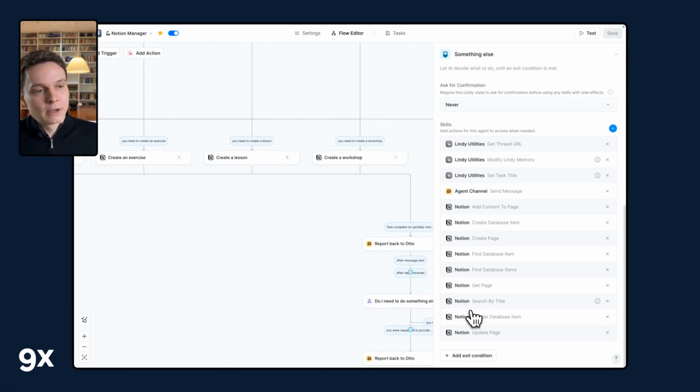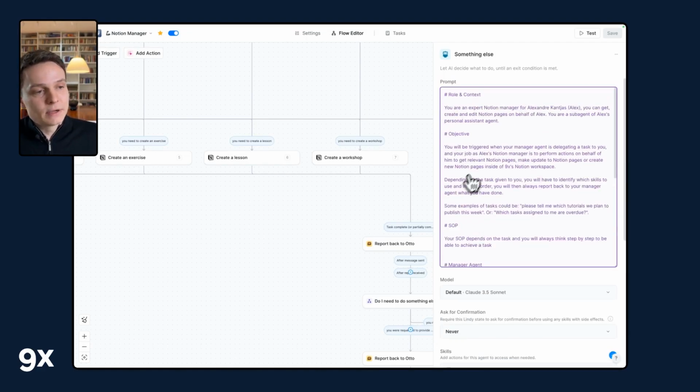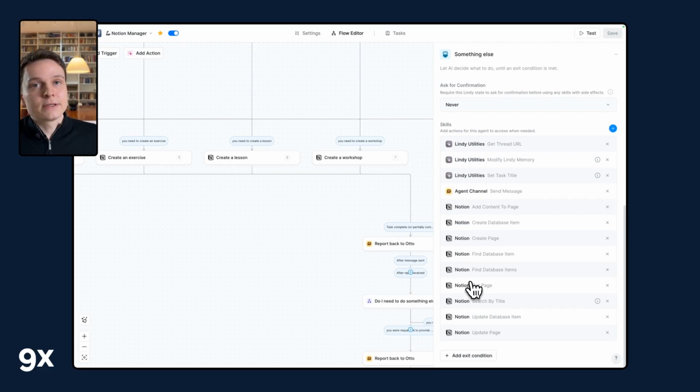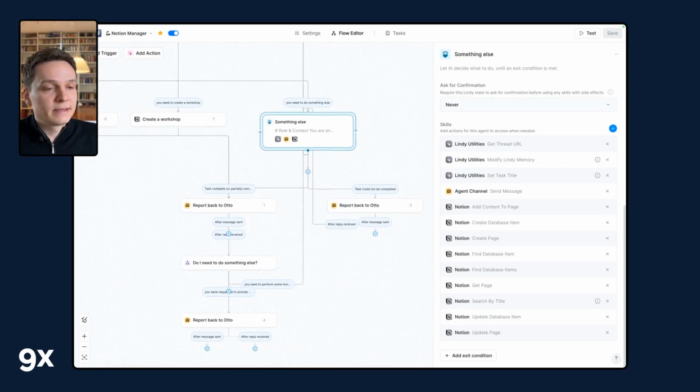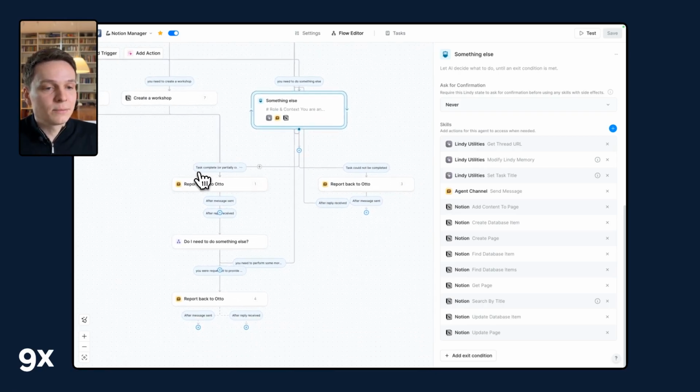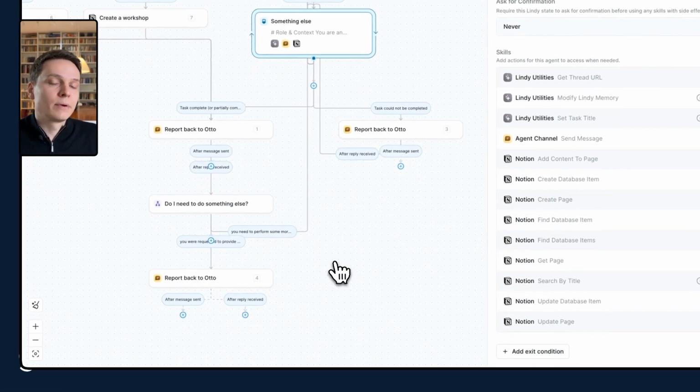But in the near future, the way you'd configure an agent to interact with your Notion workspace on Lindy is to give some set of instructions, give actions, and I would expect that this starts to work like a charm. So our fallback right now for the usual actions is to create those modules here. And it works pretty well. We've seen in the demo, I was able to create tasks. So if I ask to create a workshop, it's going to create a workshop. Everything works pretty fine. You can see the same pattern, task complete or task not completed. Do I need to do something else? And then we report back to Otto whenever required.